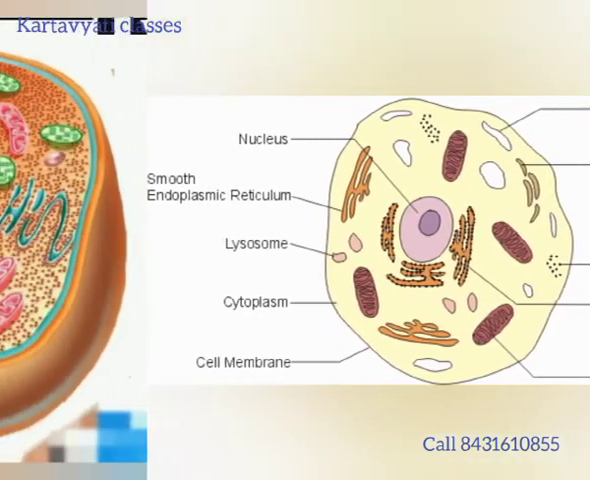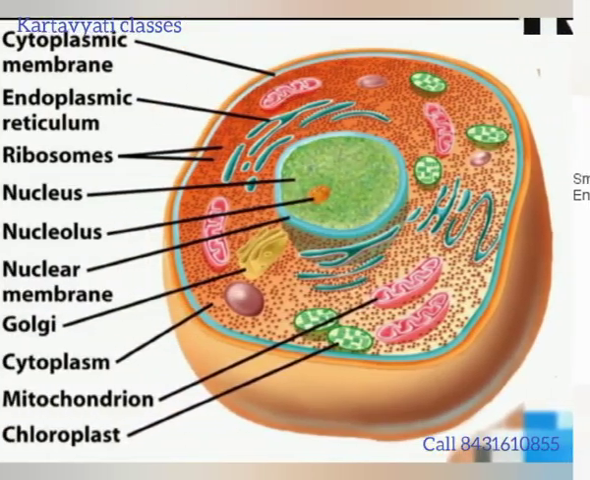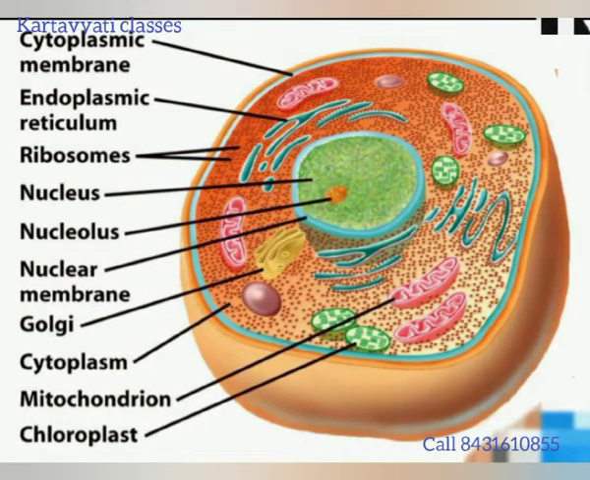Now the second part is called cytoplasm. Cytoplasm is the liquid, gel kind of thing present inside the cell, and it gives support, rigidity and protection to the different cell organelles present inside the cell.